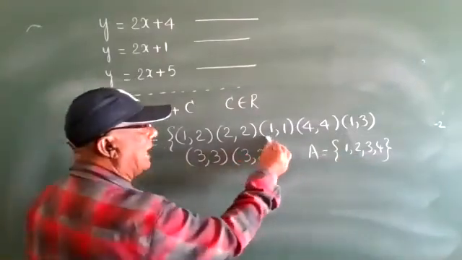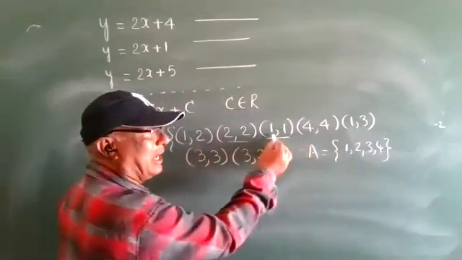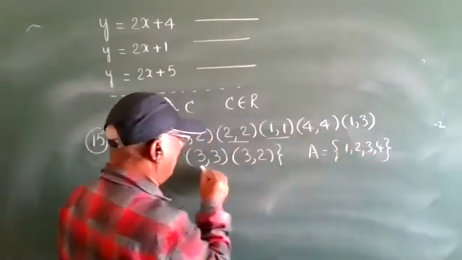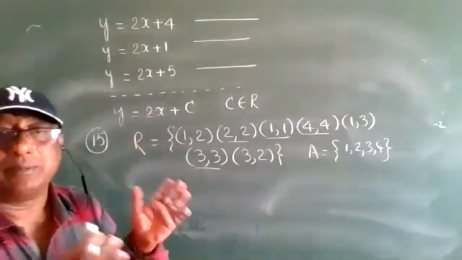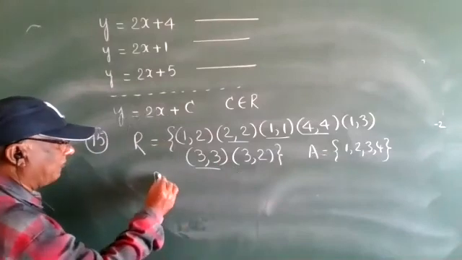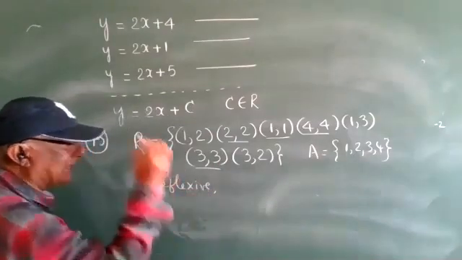Repeated elements we have: 1 is repeated, 2 is repeated, 3 is repeated, 4 is repeated. Repeated elements in the relation mean reflexive. It is a reflexive relation. Next.